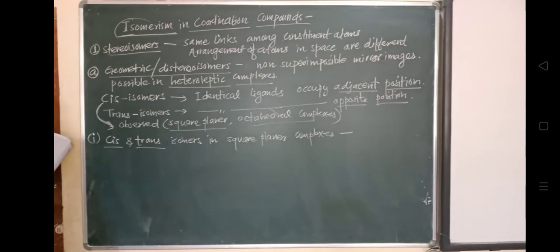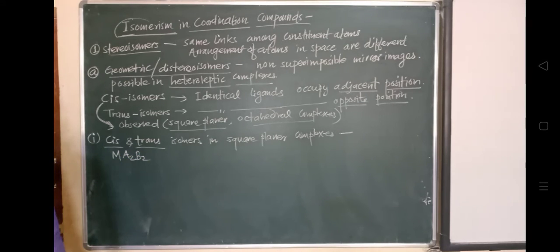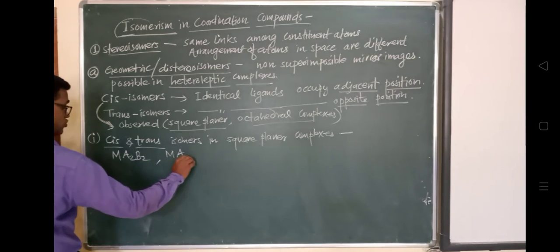The square planar complexes of the kind MA2B2 type, and another type is MA2BC type. We'll see one by one. I will write here MA2BC.